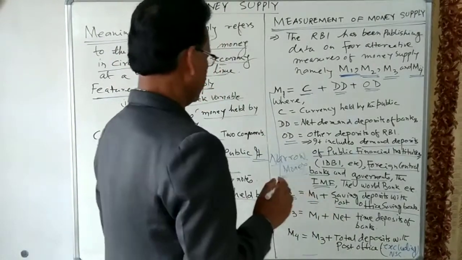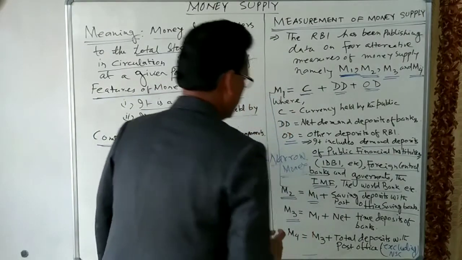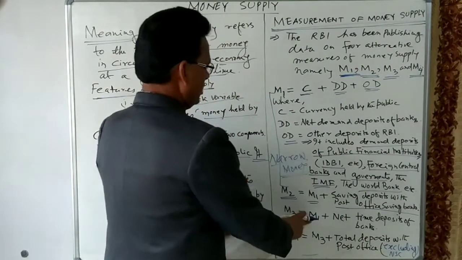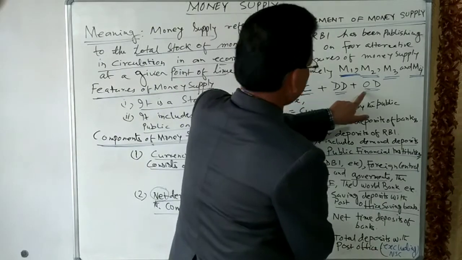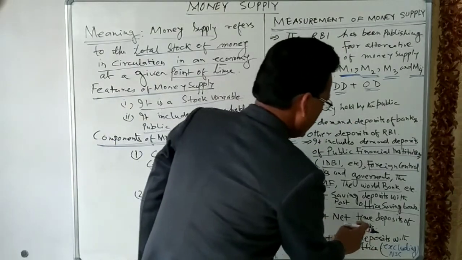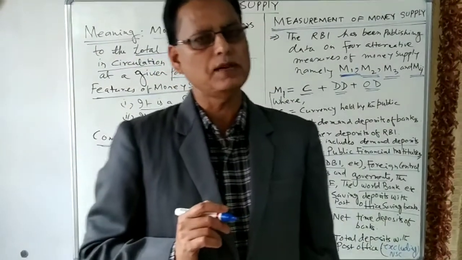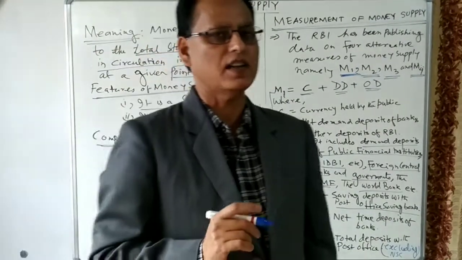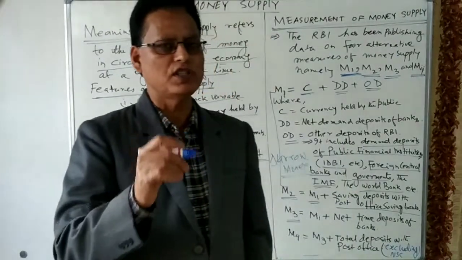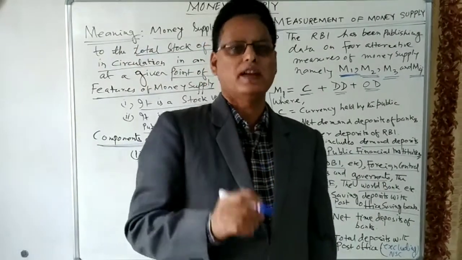Next comes M3. What is M3? M3 is equal to M1, that is C plus DD plus OD, plus net time deposits of banks. Do you know the meaning of time deposit? Time deposits are the fixed deposits, money deposited for a certain period of time.